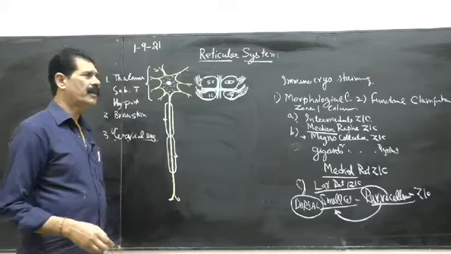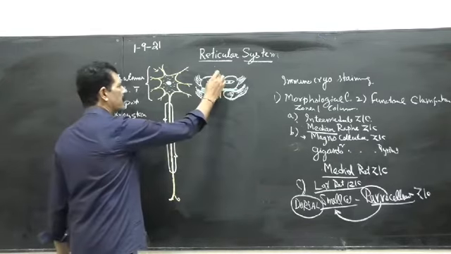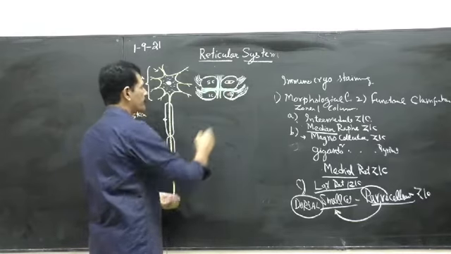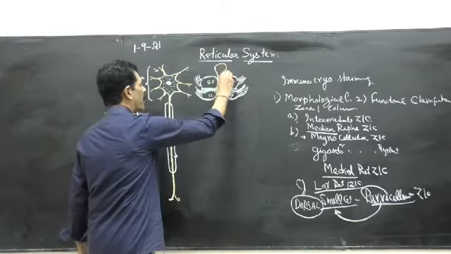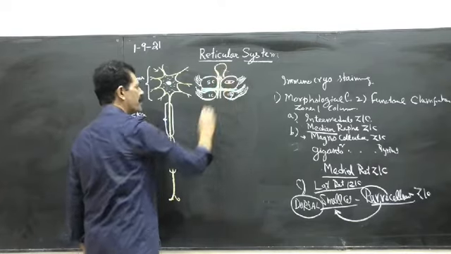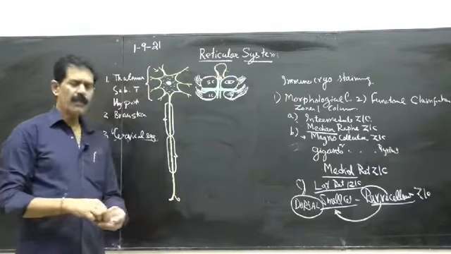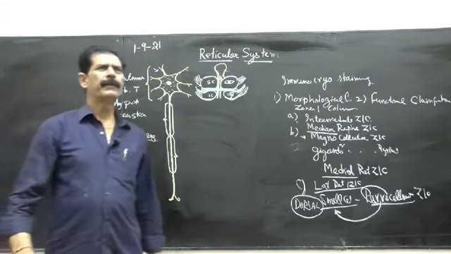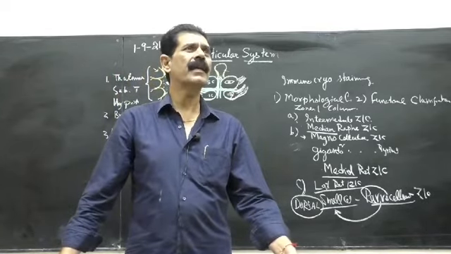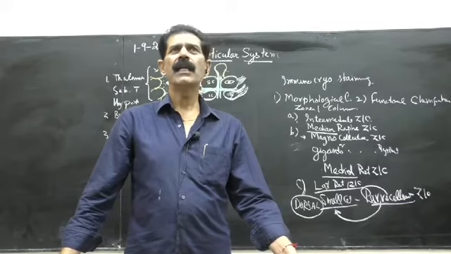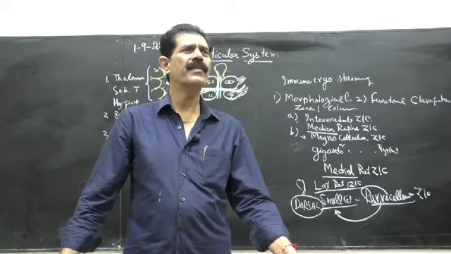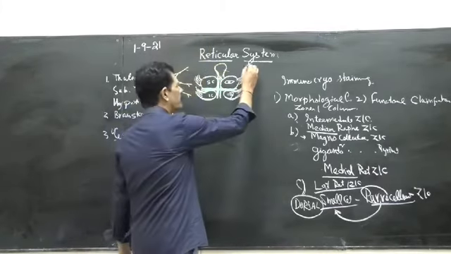On the corpora quadrigemina of the dorsal surface of the midbrain, just above the superior colliculi, here lies the epiphysis cerebri. You have to make the diagram of it. This is the epiphysis cerebri. What is the other name of epiphysis cerebri? Epiphysis cerebri, whereas the pituitary gland's other name is hypophysis cerebri. And this is the third eye. It is also called the third eye or the epiphysis cerebri. Third eye.